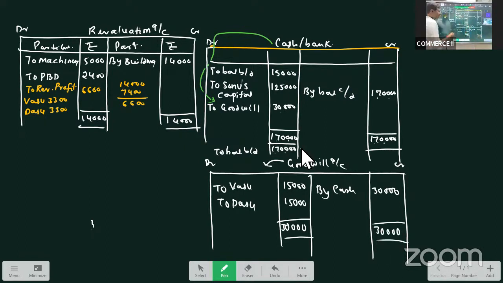Whatever balances are left will appear in the balance sheet. In case of the goodwill account, it is closed, so we will not take it further. Is it clear, all of you? So we prepared the revaluation account, cash account, and goodwill account. Now let us go to the partners' capital account.